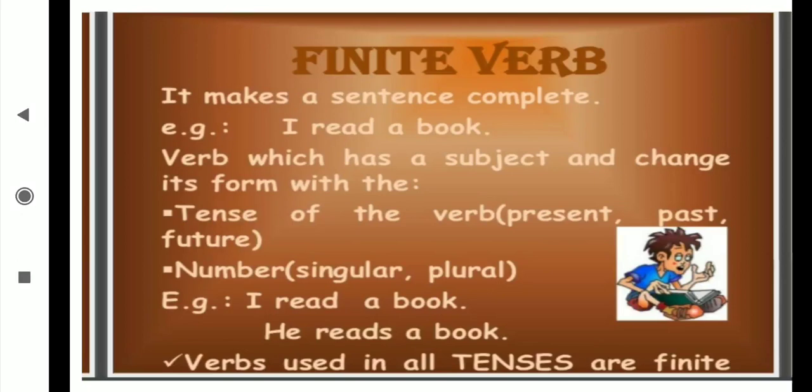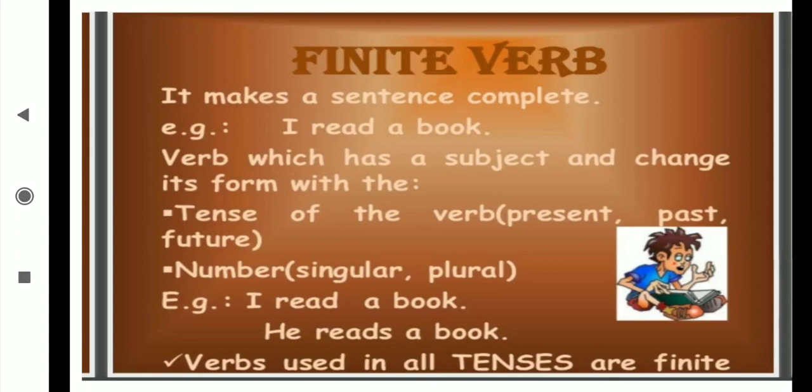If the subject is singular, the verb form will be singular in the continuous tense, in the perfect tense, in the perfect continuous tense. All of you know all kinds of tenses and all the formulas also. For many days we have been learning the tenses. Then all tense forms come under the finite verb. How?